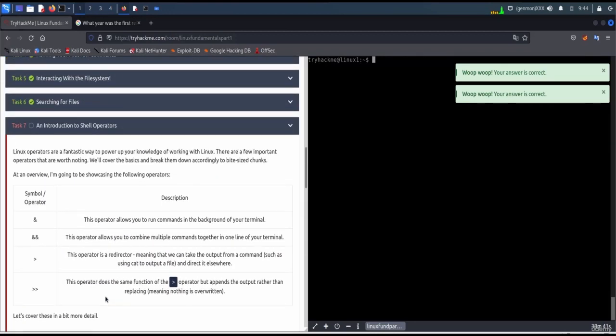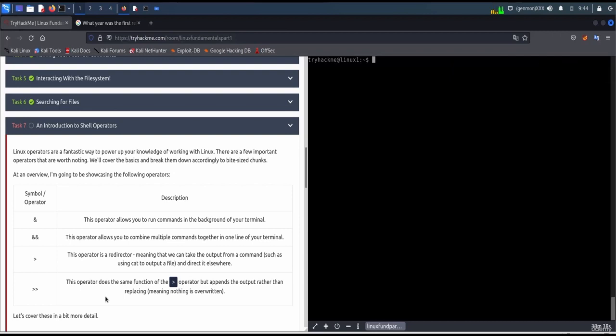An introduction to shell operators. Linux operators are a fantastic way to power up your knowledge of working with Linux. There are a few important operators worth noting. We'll cover the basics and break them down into bite-sized chunks. At an overview, I am going to be showcasing the following operators. The ampersand operator allows you to run commands in the background of your terminal.